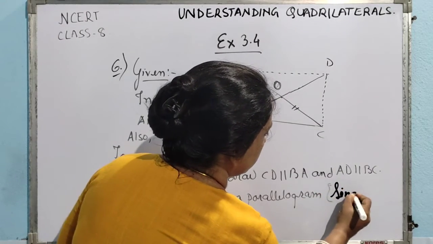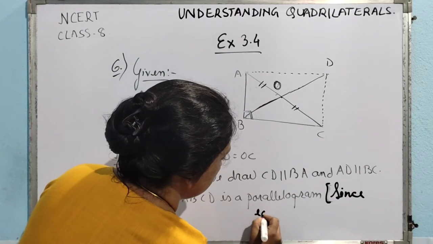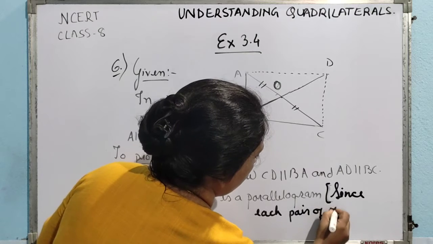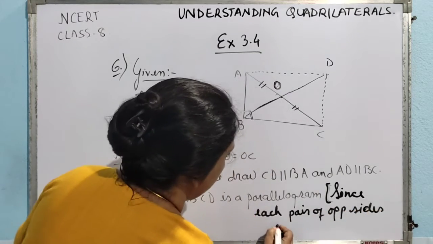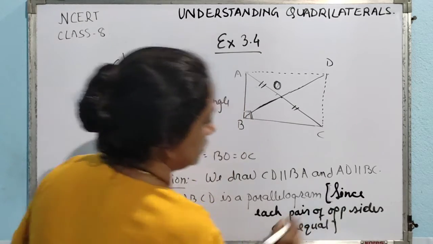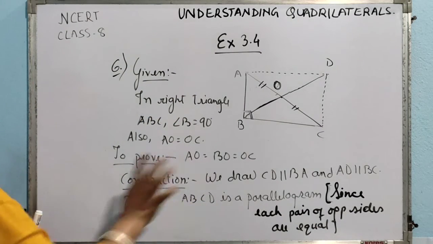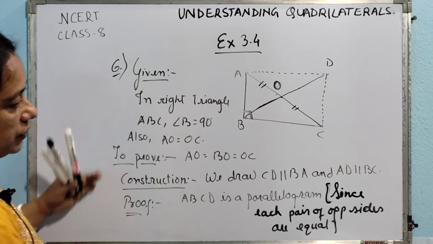Since, you have to write it on the right side, since each pair of opposite sides are equal. Okay, in short I have written opposite sides are equal. Now ABCD is a parallelogram. Okay, just pause the video and write it down.